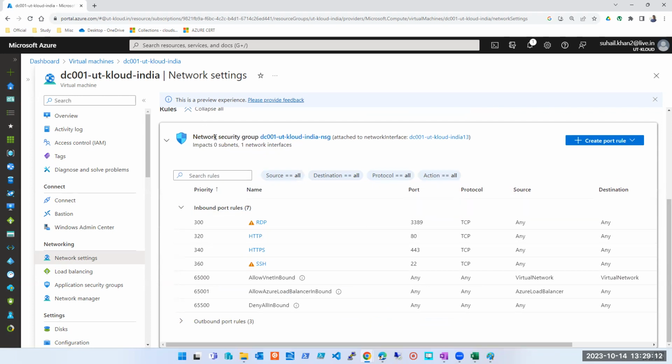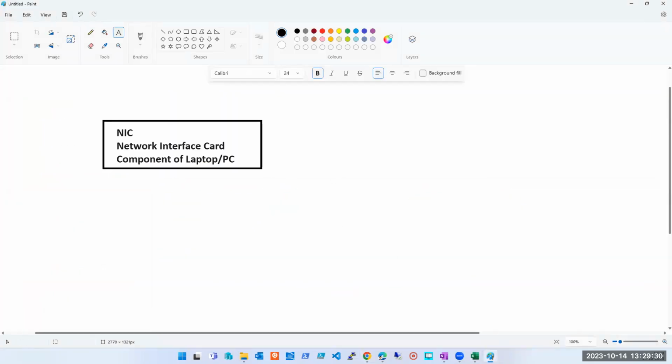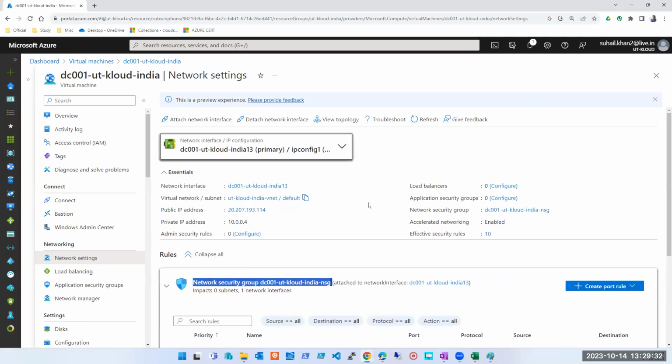What we are going to learn is the network security group. This is what we are going to learn. But still we have some time. I want you to think about it. Ask me if you guys have any questions till here. Many topics are yet to be covered, like how to change an IP address. I'm going to show it to you. Till here, do you have any doubt? What is a NIC? Where do we apply it? Why do we use it? Can we have multiple? Can a NIC have multiple IP addresses? Do you have questions on this one? I'll take that as a no.